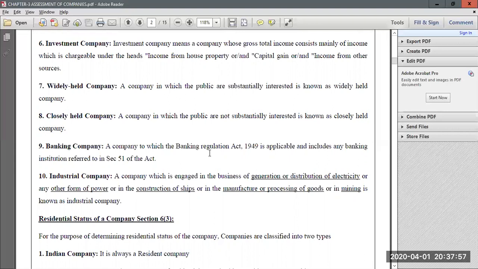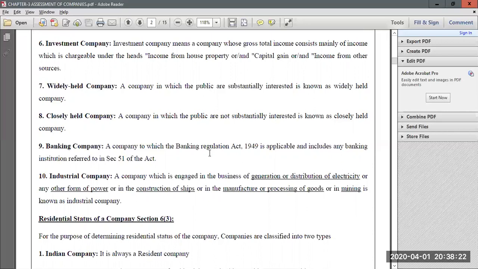Now moving on, the last type of company we have under the classification of companies is the industrial company. To be called an industrial company, these companies should be engaged in the business of generation or distribution of electricity or any other form of power. So any company into the business of generating or distributing power or electricity will fall under industrial company.